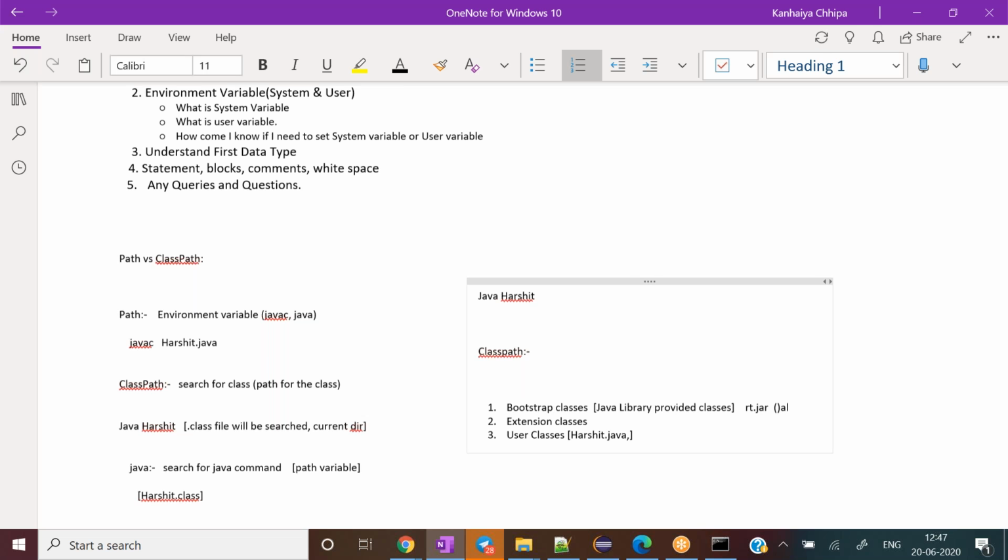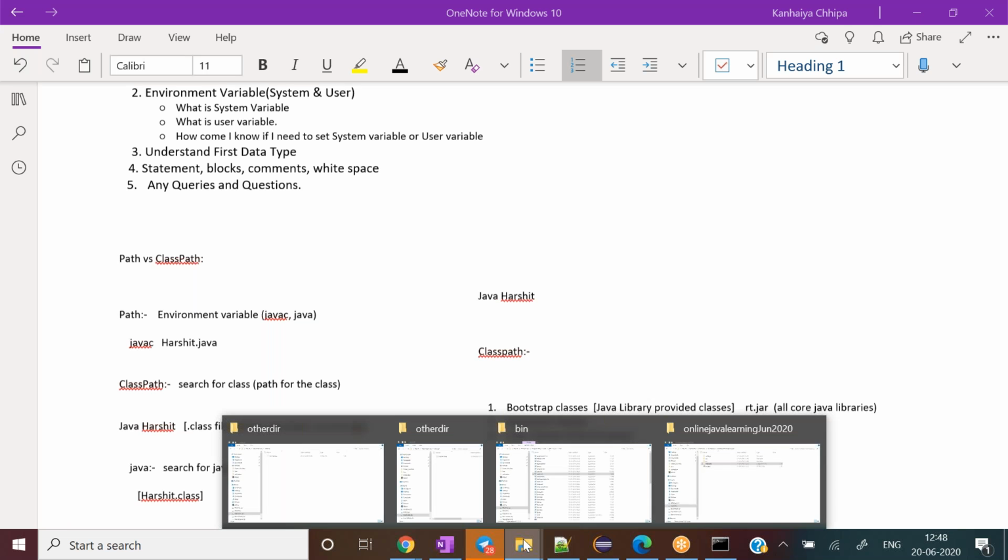All the core Java libraries are coming from here only. Let's have a look at where rt.jar is located, then I'll come to the classpath related concept one more time. So keep following me very carefully, and if you have any doubt, feel free to stop me.